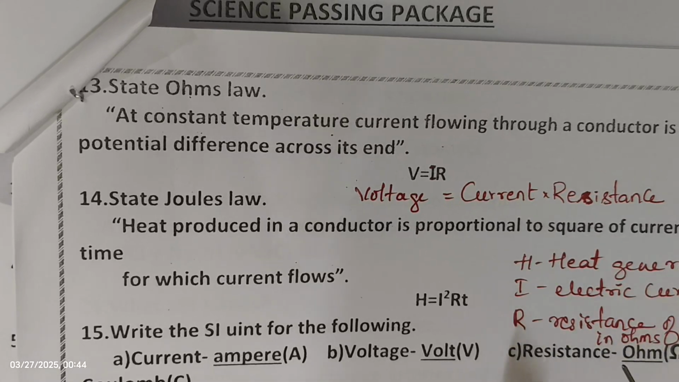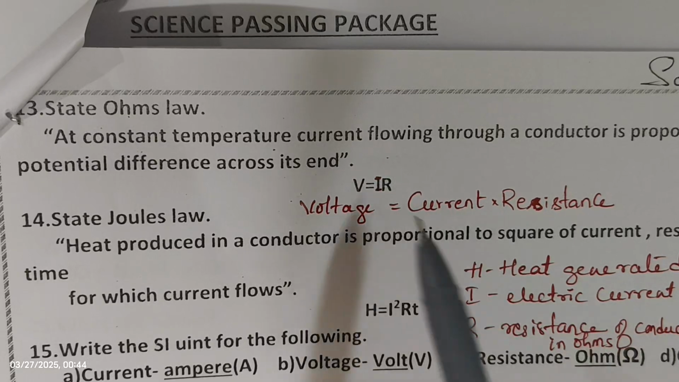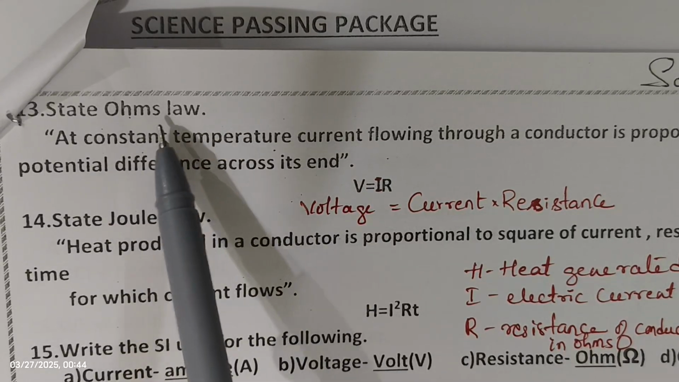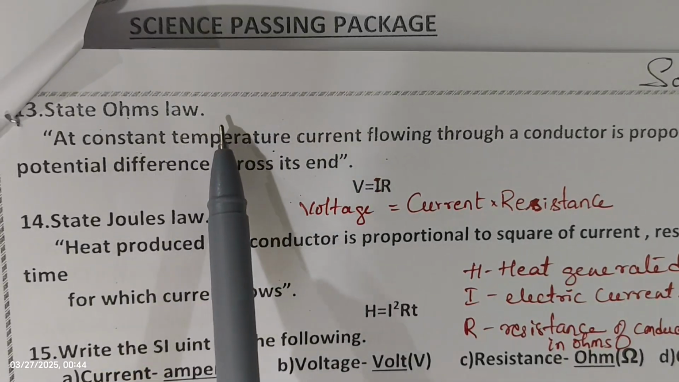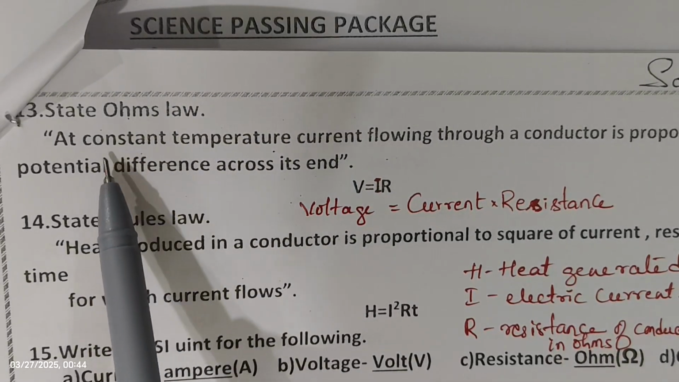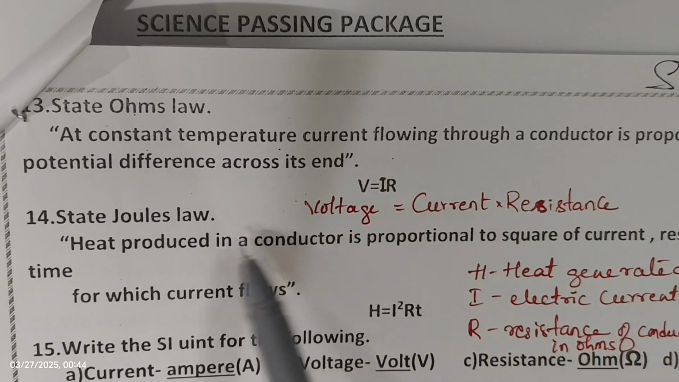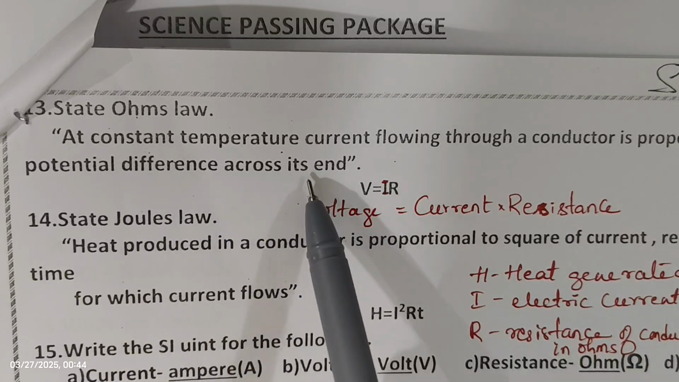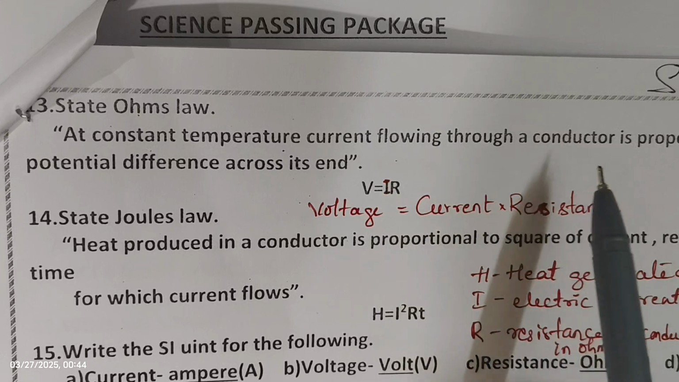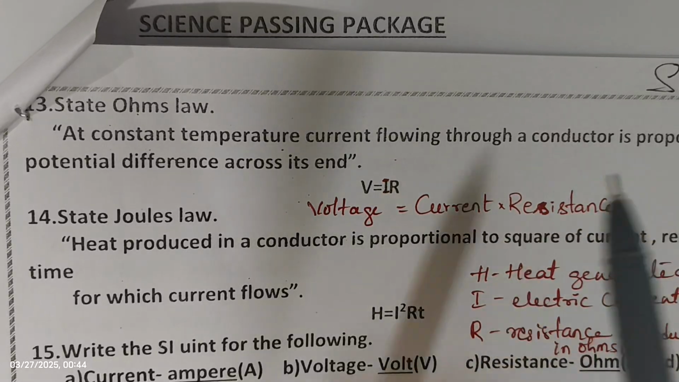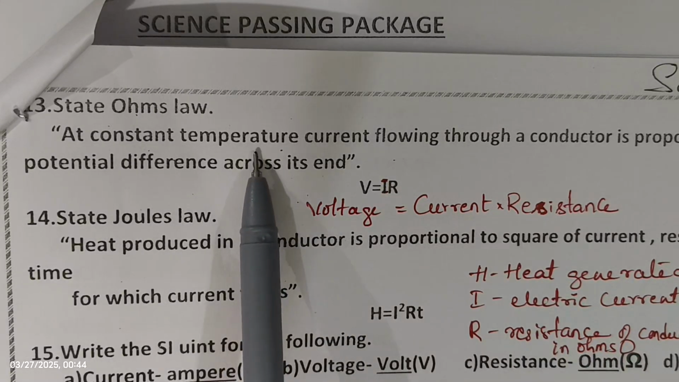So I'm not going to deal with it separately. All together will be enclosed in one passing content. So state Ohm's law. Ohm's law, what is the statement? Usually it is the most frequently asked question. State Ohm's law. So you have to state the law. At constant temperature, current flowing through a conductor is proportional to potential difference across its ends. So this is the Ohm's law statement.